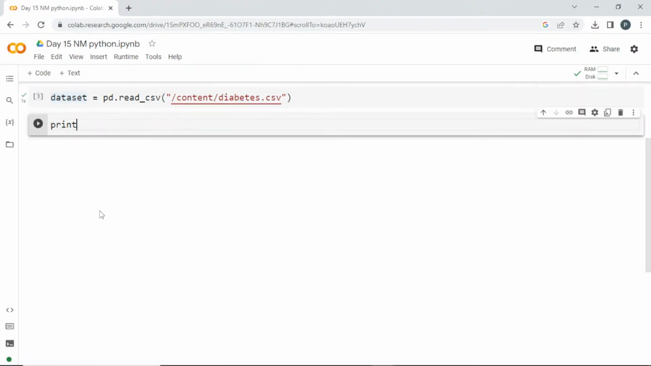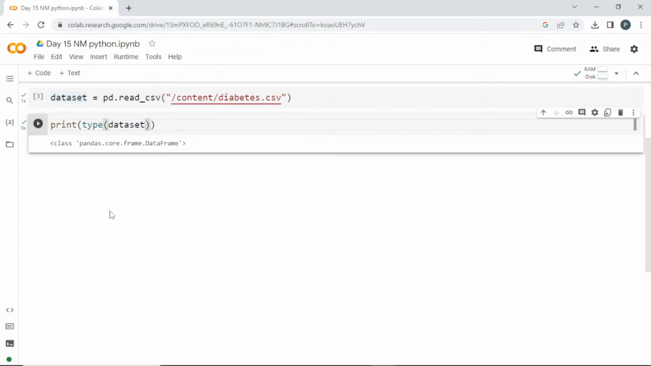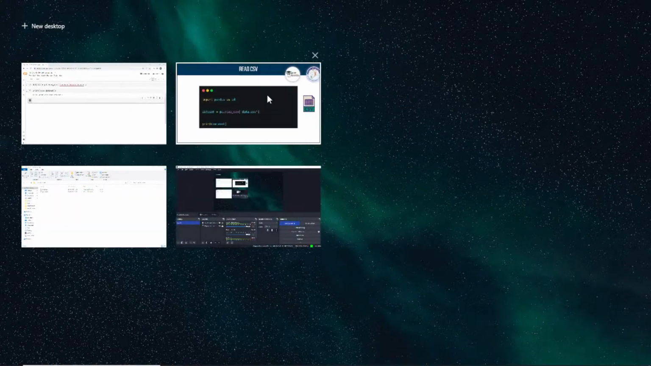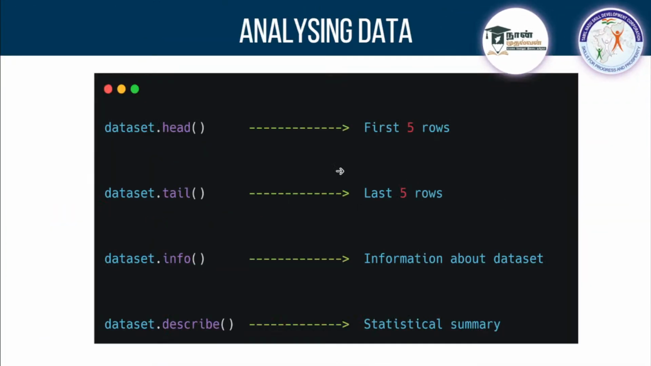You can actually check that it is a data frame from pandas. So I can print the type of this dataset. Type of dataset. Okay, it belongs to pandas, and it is a data frame. So you can find it, and see here in this dataset variable, now you can use these options.